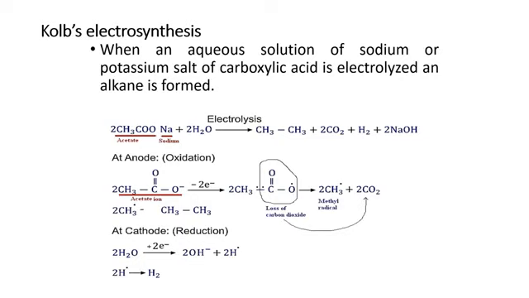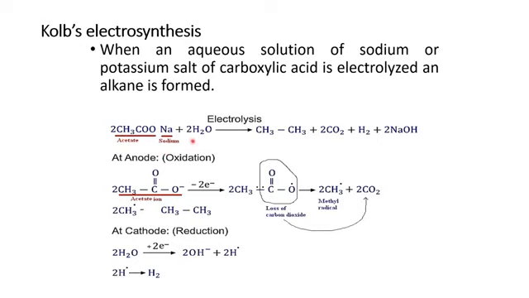This Kolbe's electrosynthesis method is basically based on the process of electrolysis. What happened? You have an aqueous solution of sodium or potassium salt of carboxylic acid. It will undergo electrolysis, and the product which is formed in this case will be alkane. That means in the reactant you need a salt. For example, in this reaction the salt is sodium acetate. Potassium acetate could also be used in the same perspective.